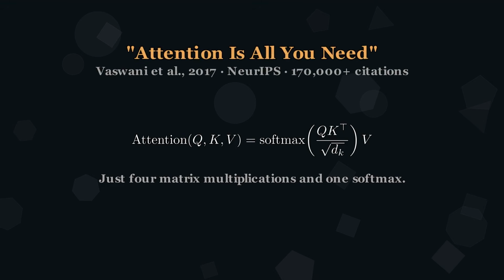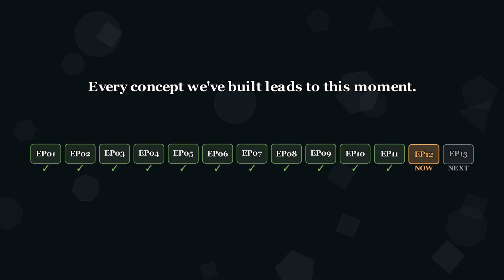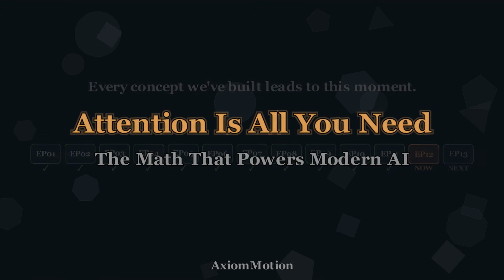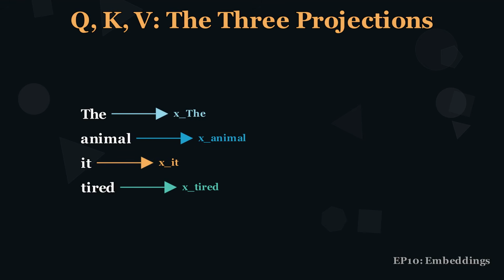It's called attention, and the 2017 paper that introduced it was titled with remarkable confidence, "Attention Is All You Need." They were right. Every concept we've built across this series leads to this moment. Episode 12, Attention Is All You Need: the math that powers modern AI. Every word starts as an embedding vector, a point in high-dimensional space.